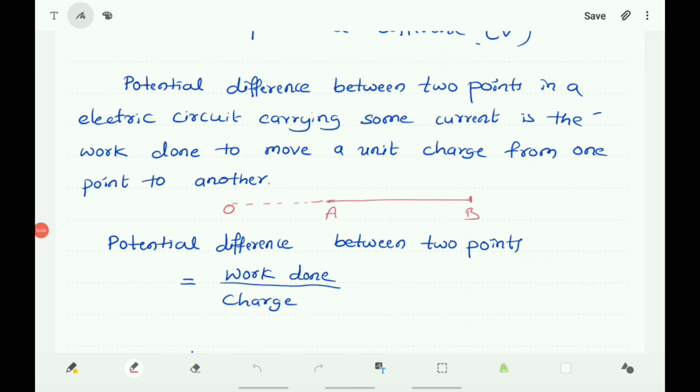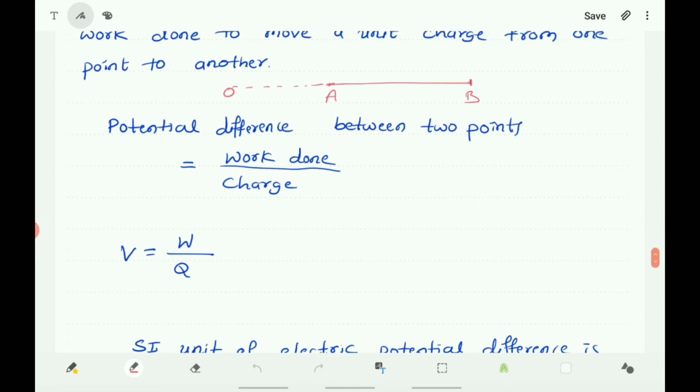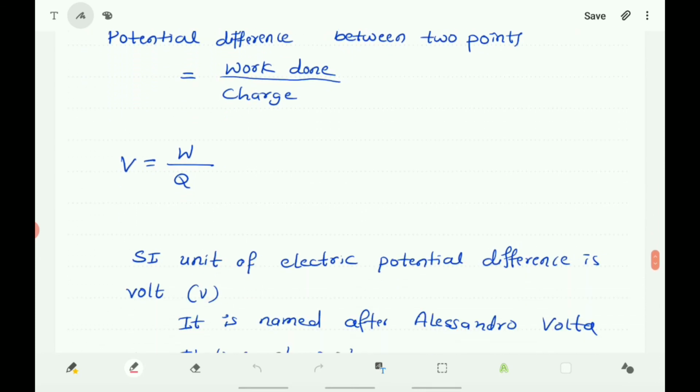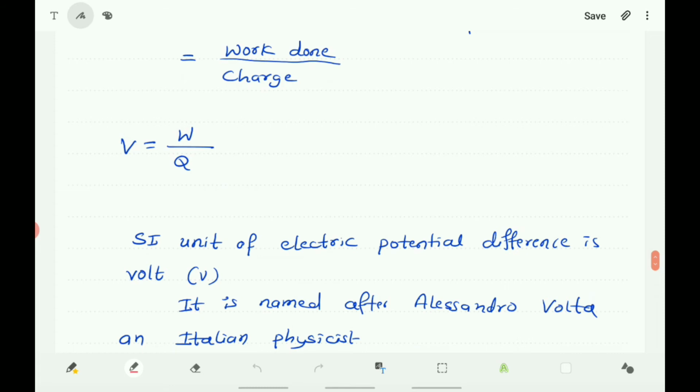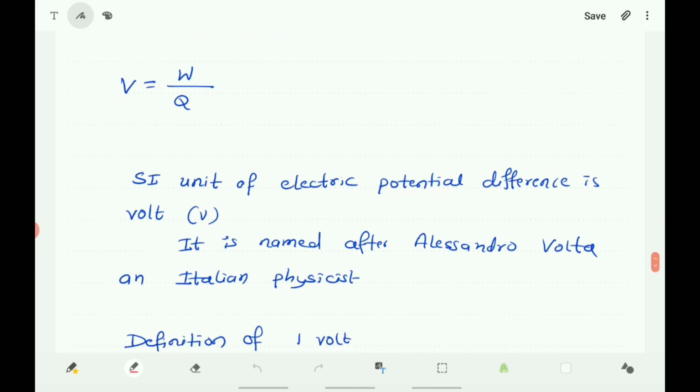Therefore, the potential difference between 2 points equals the work done by the charge. Potential difference is denoted by the letter V, and V is equal to W by Q, where V is the potential difference, W is the work done, and Q is the charge. The SI unit of electric potential difference is the volt, symbol V, named after Alessandro Volta, an Italian physicist.